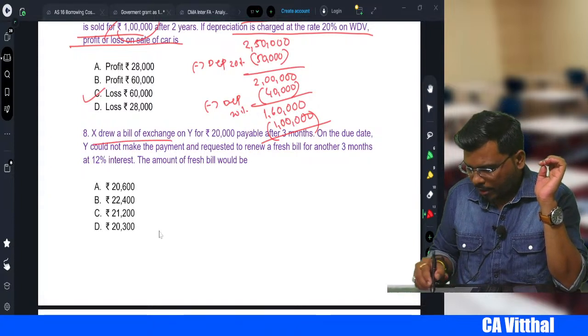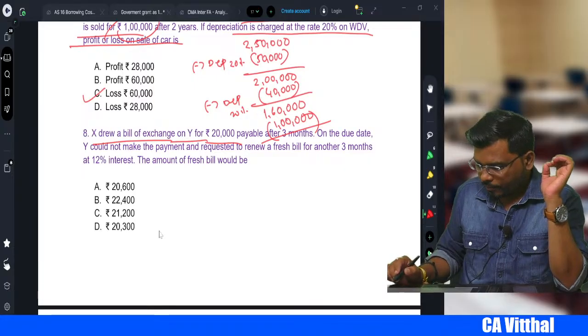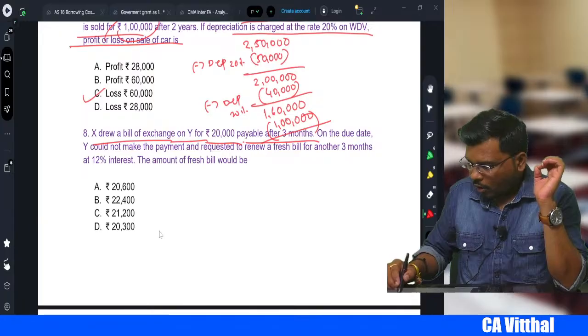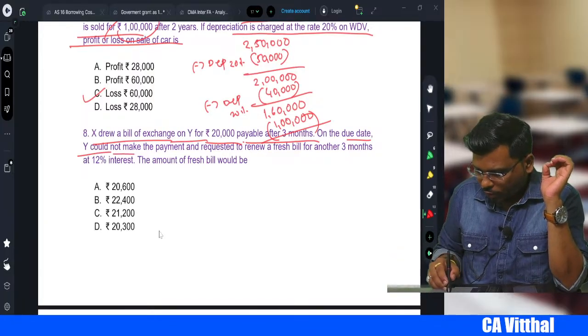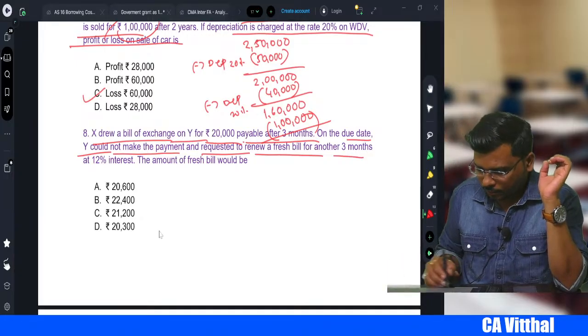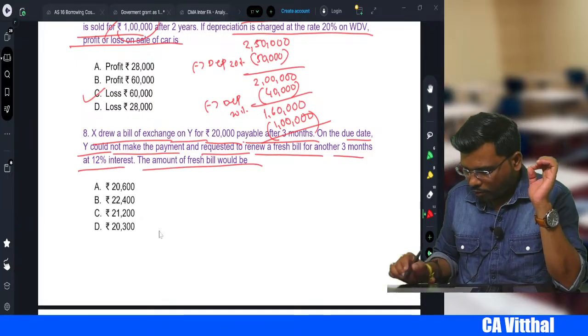X drew a bill of exchange on Y for 20,000, payable after 3 months. On the due date, Y could not make the payment and requested to renew with a fresh bill for 3 months at 12% interest. What is the amount of the fresh bill?